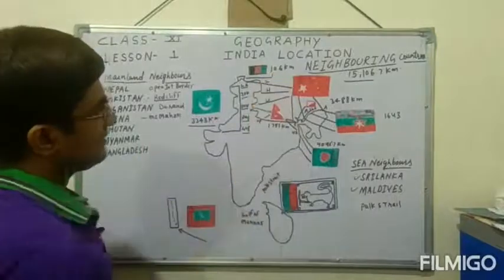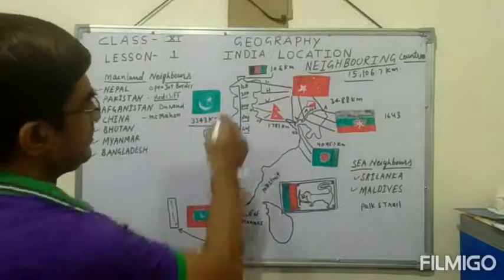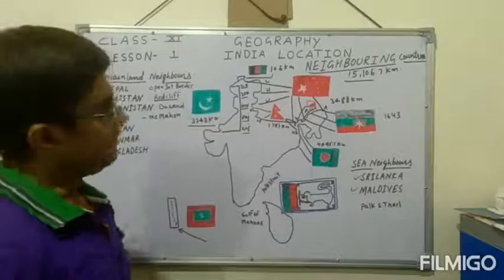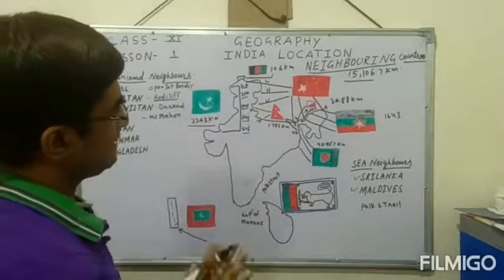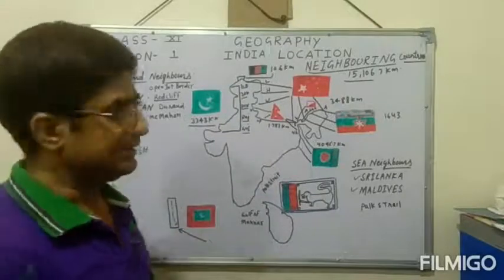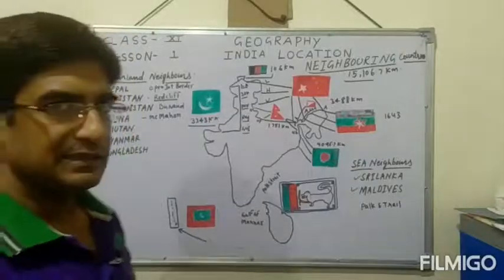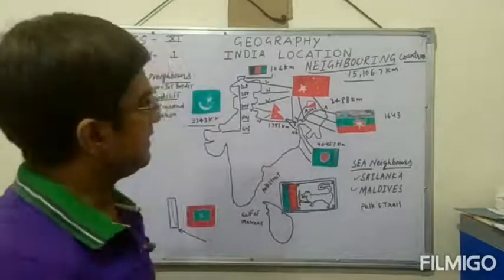The second country is Afghanistan, with which we share a boundary of 106 kilometers, and only Ladakh shares it. So this is a very small country, and the border with it is also small.